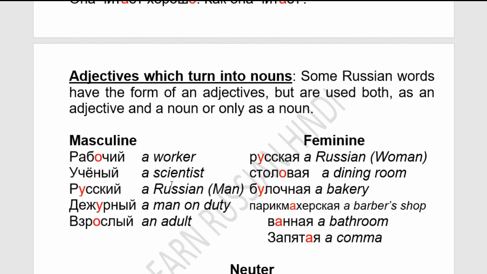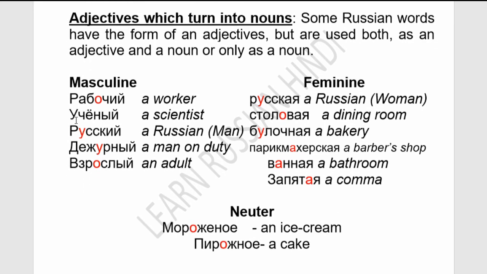Now we'll see some adjectives which turn into nouns. Some Russian words have the form of an adjective. They can be recognized by the endings of adjectives, but are used both as an adjective and a noun, or only as a noun.